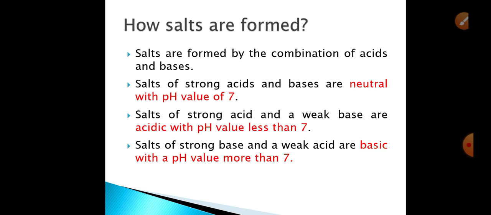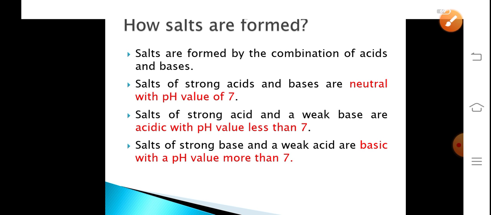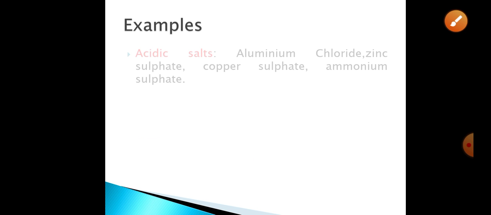So we have three categories of salts. One neutral, another one acidic, and then third one is basic. Neutral salt contain strong acid and strong base. Acidic salt contain strong acid and a weak base, whereas basic salt contain strong base and a weak acid. Let us take examples of all these salts.